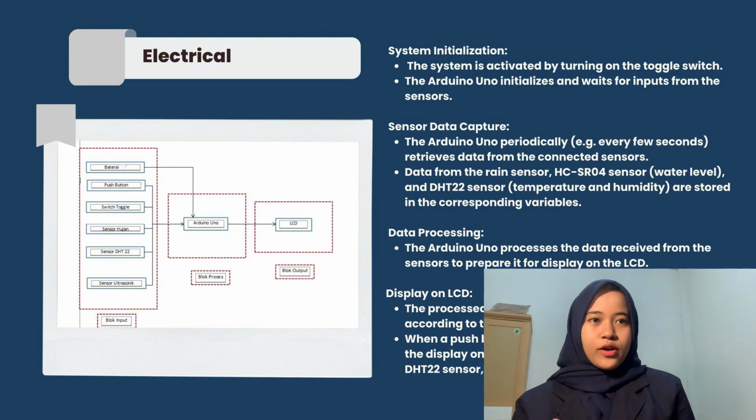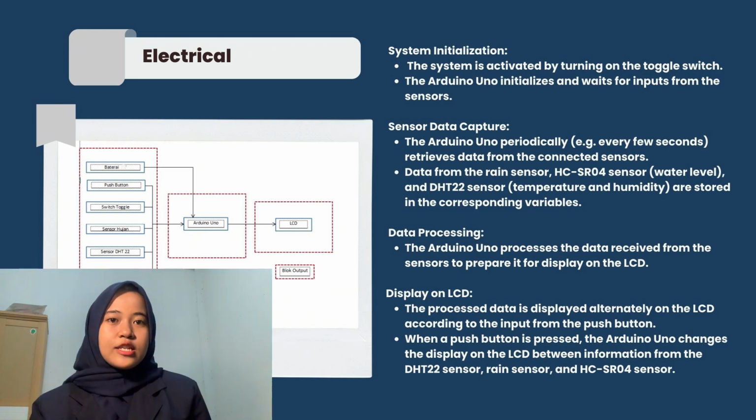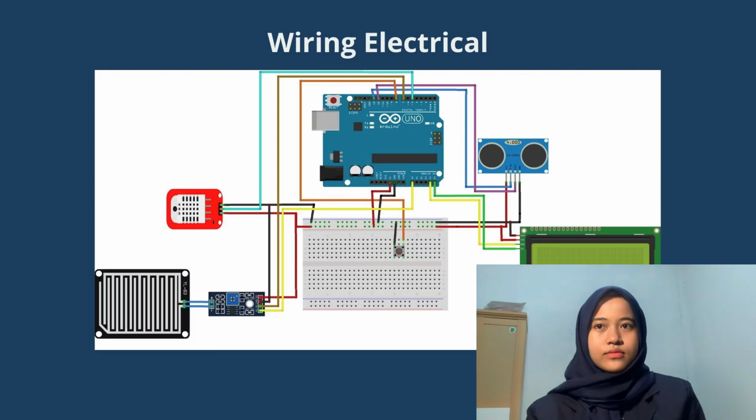There are input blocks, process blocks, and output blocks. The workflow is that the system starts operating by turning on the toggle switch. The Arduino starts initializing and waiting for input from the sensors. The Arduino takes sensor data periodically and saves it to the appropriate variable. Then, it processes the data to be prepared to be displayed on the LCD. When displayed on the LCD, the data alternates according to the input from the push button.